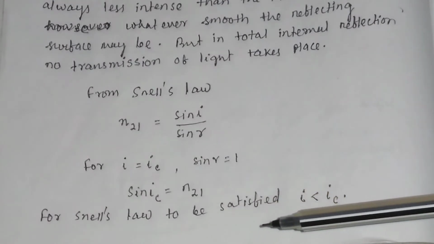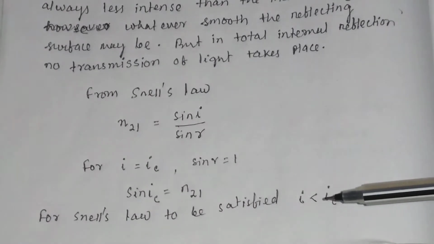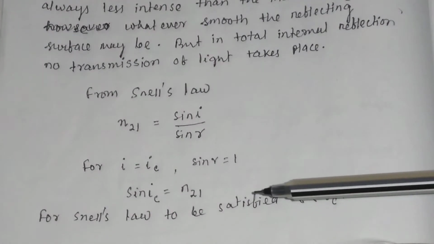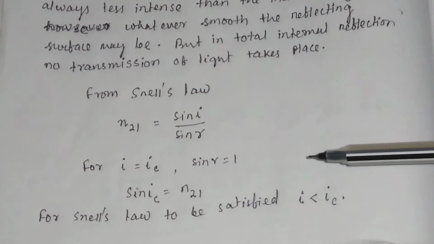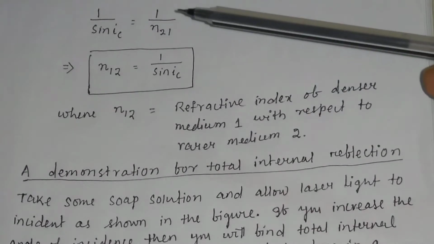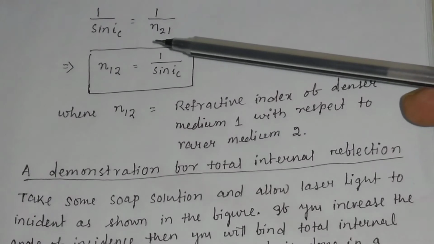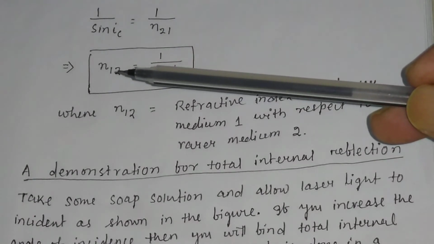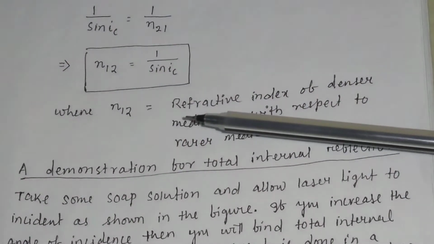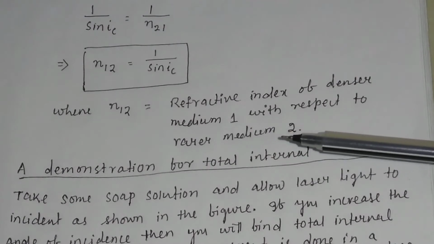So for Snell's law to be satisfied, the angle of incidence must be less than IC. If the angle of incidence is greater than IC, then Snell's law will not be satisfied, that is, total internal reflection will take place. So 1 by sin IC will be equal to 1 divided by n21. So n12 will be equal to 1 by sin IC, where n12 is the refractive index of the denser medium 1 with respect to the rarer medium 2.